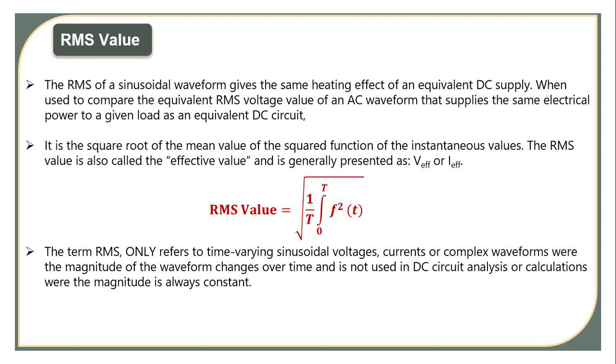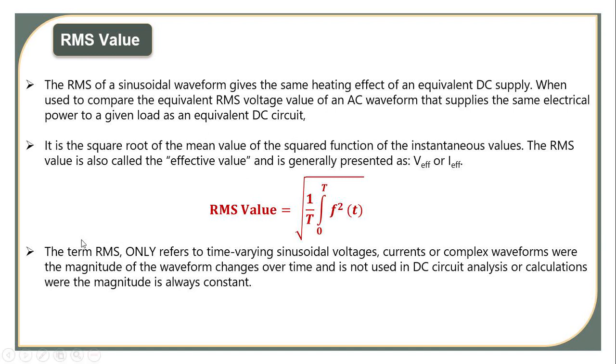It is also represented as the root mean square value of the instantaneous values, and it is also known as the effective value.